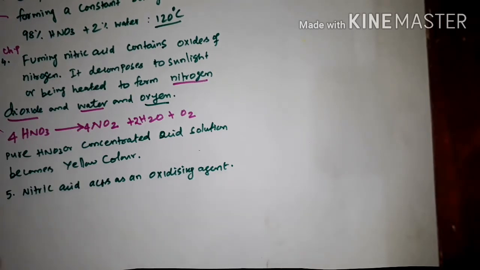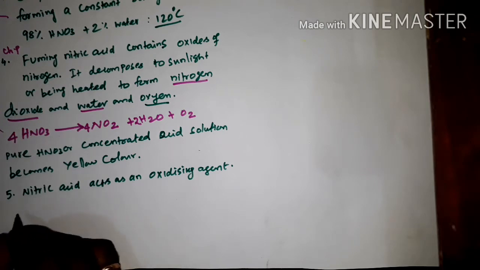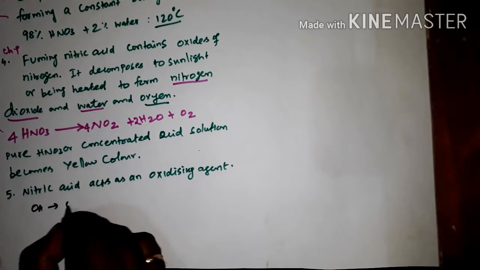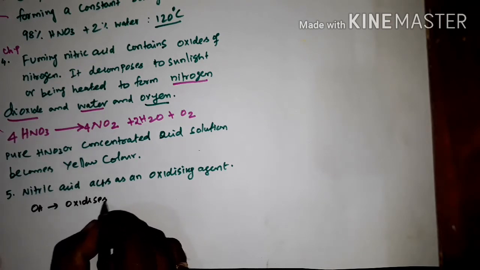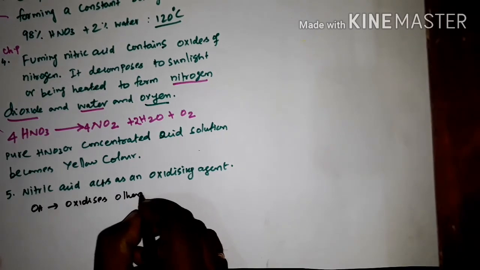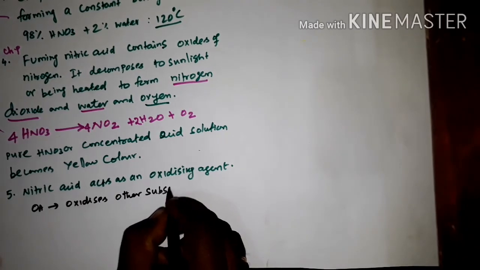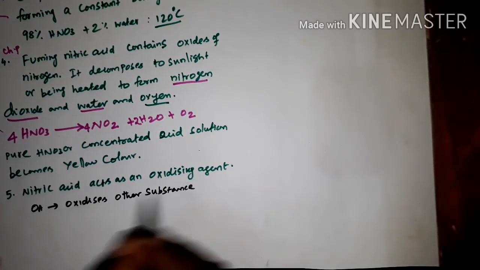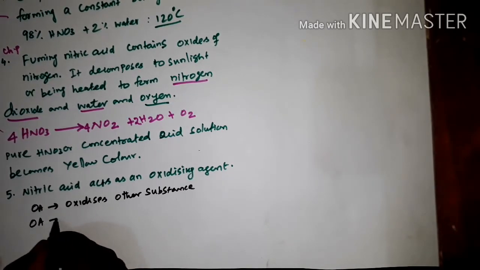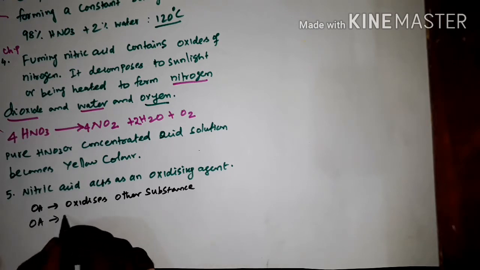It means it oxidizes other substances. That is called an oxidizing agent. So what will happen? If it oxidizes another substance, the oxidizing agent itself undergoes reduction.